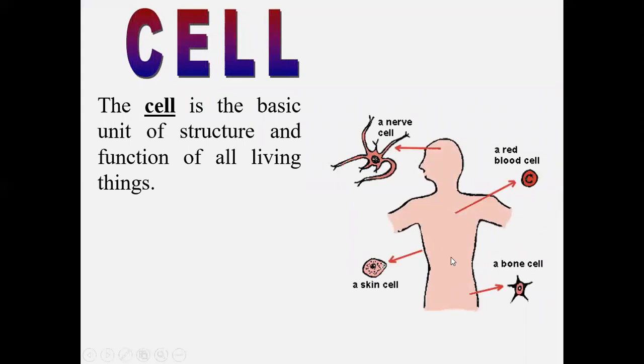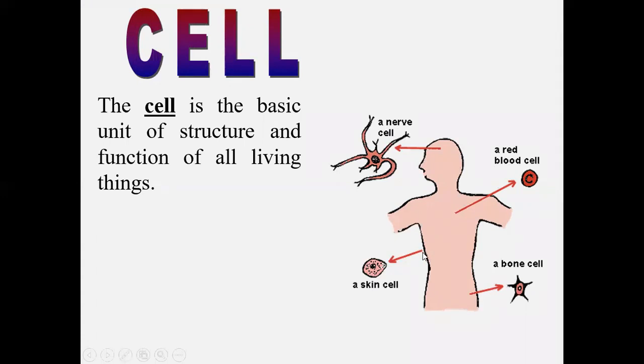Look at the picture over here. This is the human body. As you notice, I have the nerve cell, which is found in my brain. I have the red blood cell, which is found in my blood. I have the skin cell, which is found in my skin. And I have the bone cell, which is found in my skeleton. As you notice, there are different kinds of cells in my body.